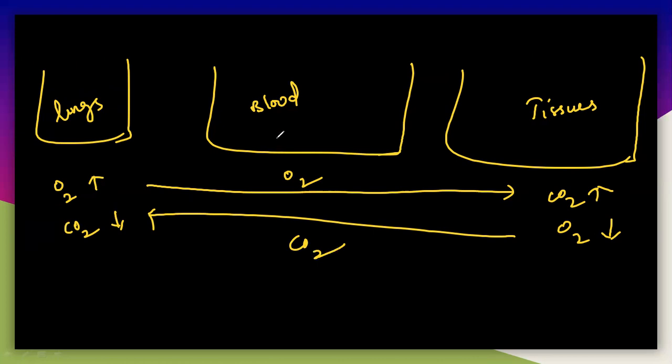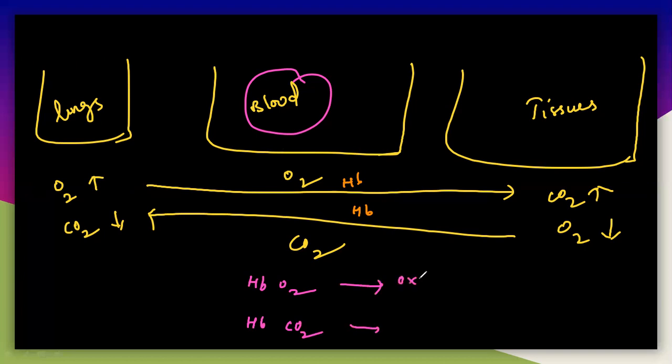So you have to understand one thing here. With the help of hemoglobin, see what happens here. What exactly is the Bohr effect and the Haldane effect? In the blood there is free hemoglobin. Hemoglobin can bind with oxygen, and it can also bind with CO2. If it binds with oxygen, it is called oxyhemoglobin, and if it binds with CO2, it is called carbaminohemoglobin.